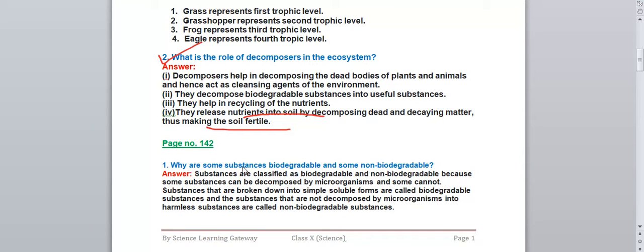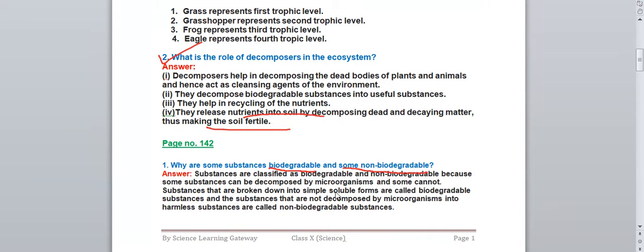Next, why are some substances biodegradable and some non-biodegradable? In this question, it is asked that there are two types of substances, biodegradable and non-biodegradable. Why are they so? Okay, so we'll write the answer like this. Substances are classified as biodegradable and non-biodegradable because some substances can be decomposed by microorganisms and some cannot. On the basis of that, some substances are classified as biodegradable while others as non-biodegradable. Now, what are biodegradable and what are non-biodegradable substances, that you have to write in the answer.